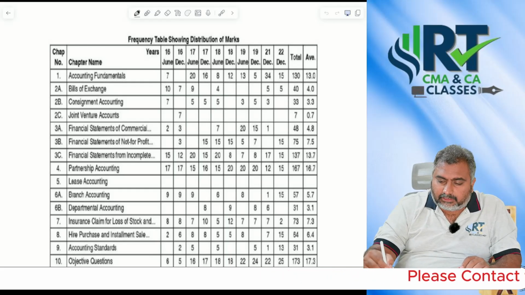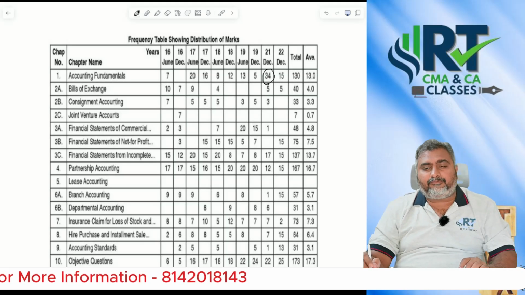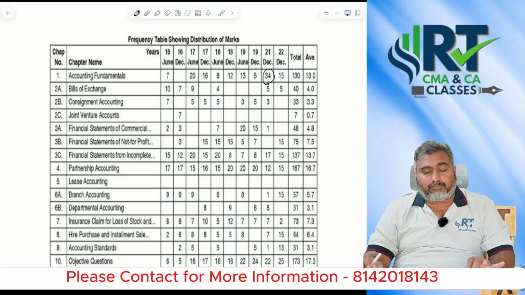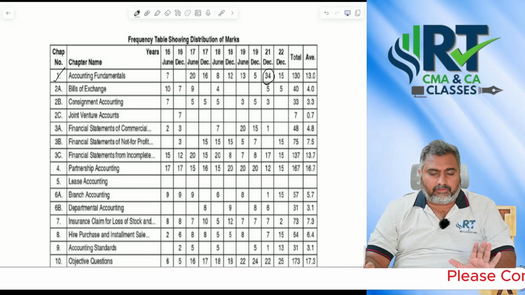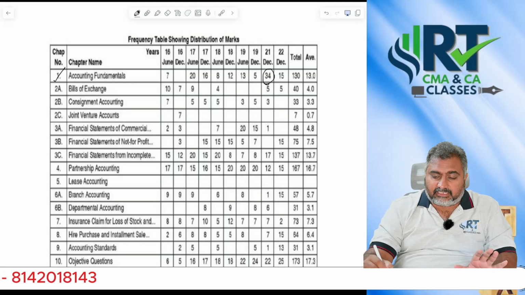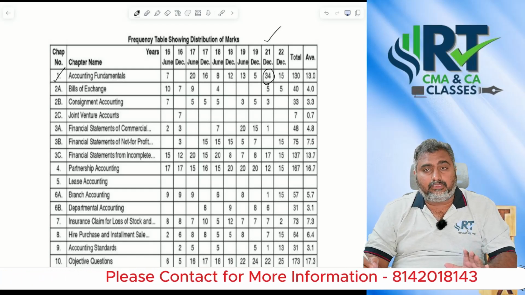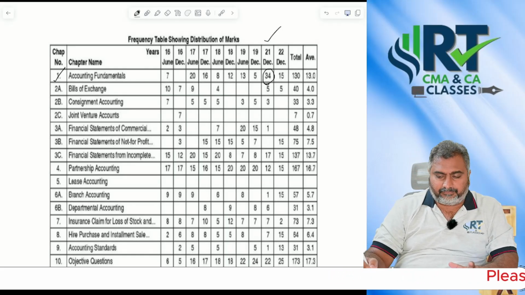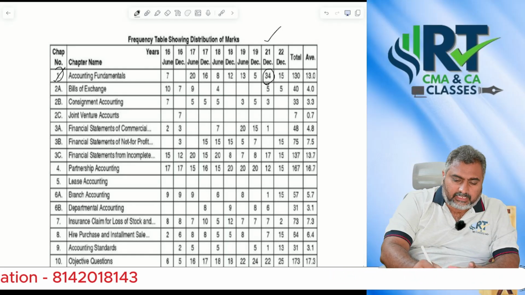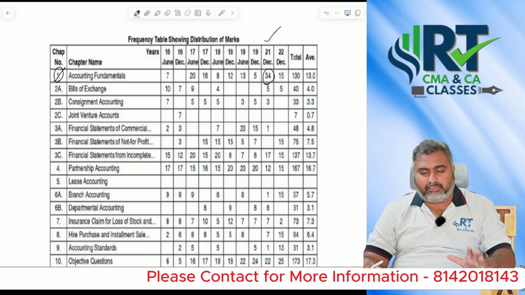This is the point I am communicating to you. 34 marks in the December 2021 attempt, they focused only on fundamentals. Really surprising, sir. Those who appeared in this attempt and ignored that chapter didn't get good marks in financial accounting in that attempt. That is the reason I want to suggest, don't ignore accounting fundamentals.